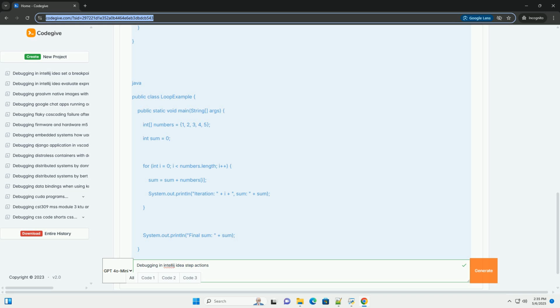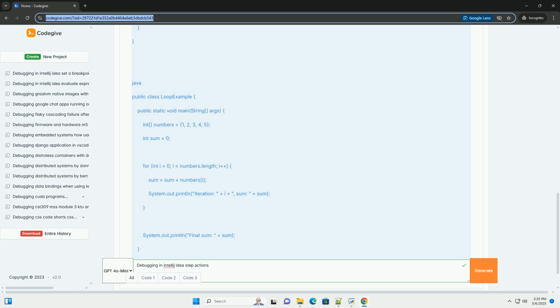Debugging with the condition: now, the breakpoint will only pause execution when the condition is true. Evaluating expressions. IntelliJ IDEA's debugger allows you to evaluate expressions on the fly during a debugging session. This is useful for quickly calculating values or testing code snippets.